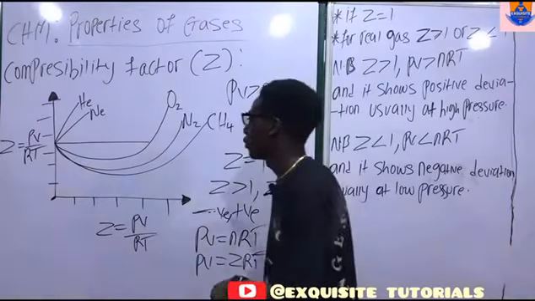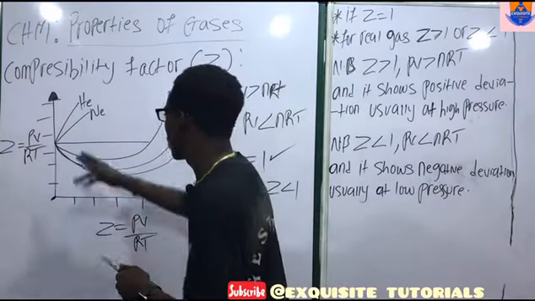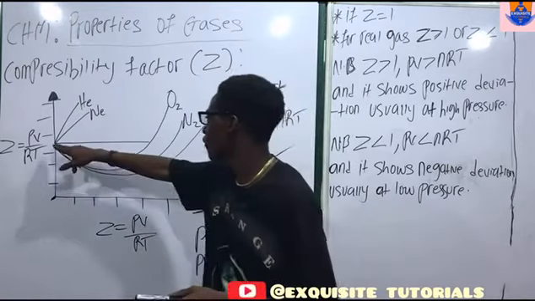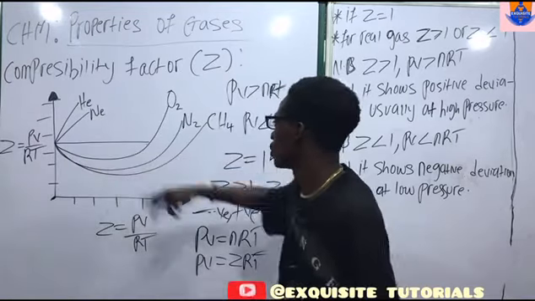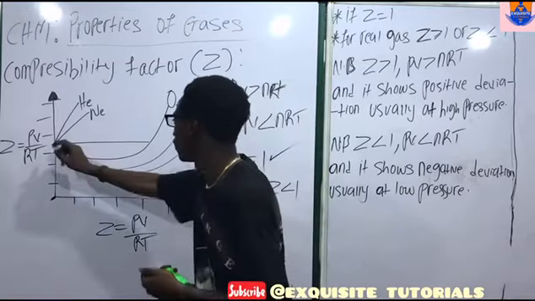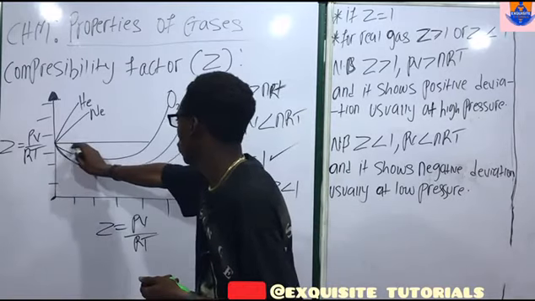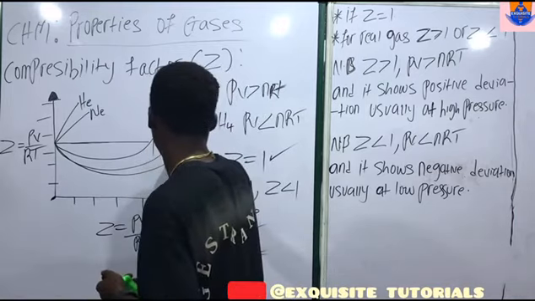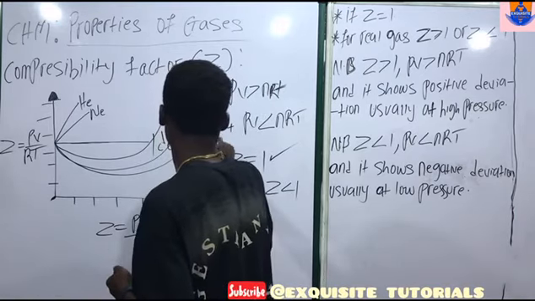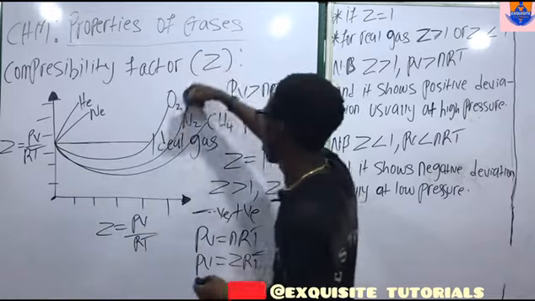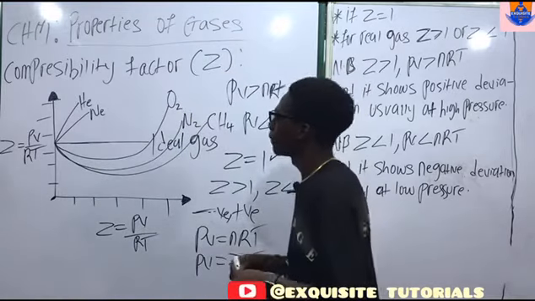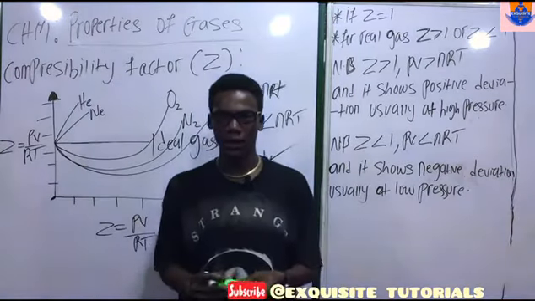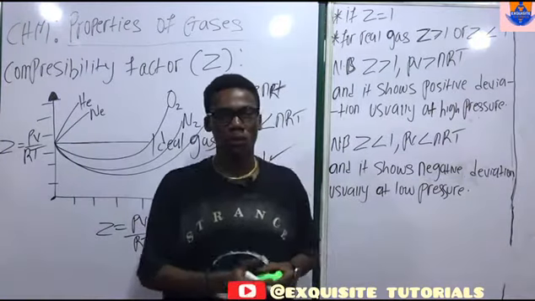Now all these are deviating. For any gas that moves on a straight line, that gas is an ideal gas. So these other gases are real gases. This should be the end of compressibility factor.